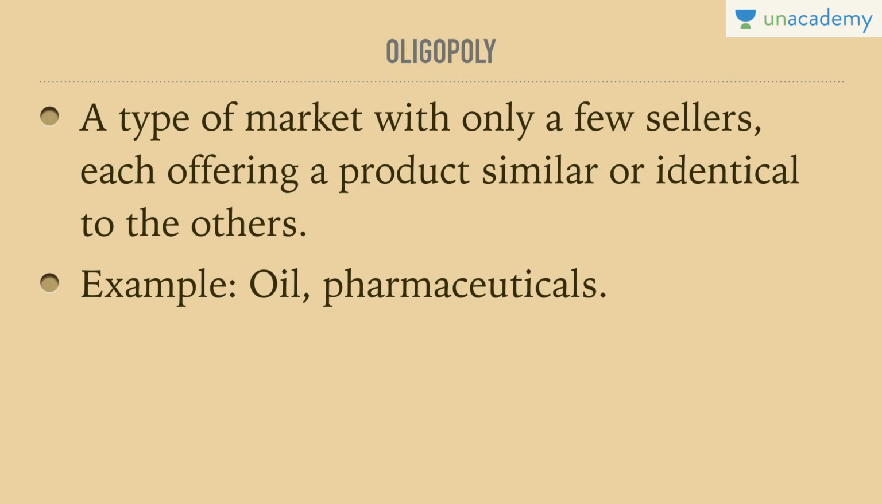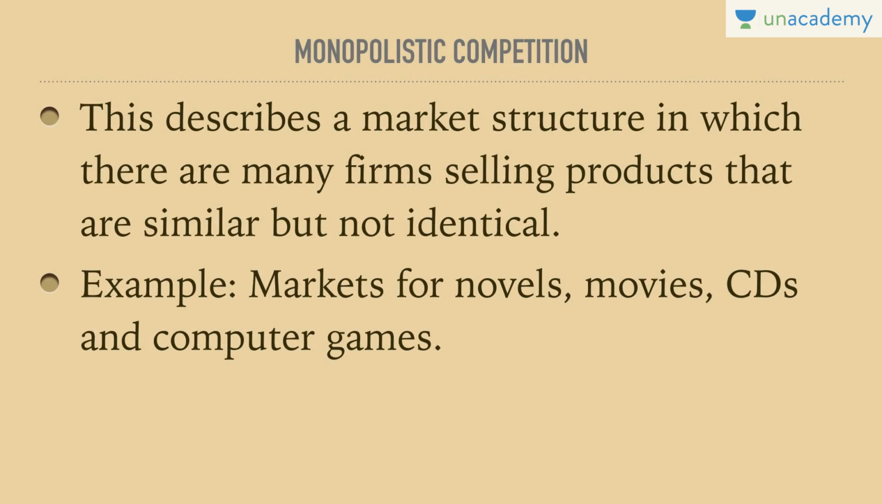The first type of imperfect competition is oligopoly. A type of market with only a few sellers, each offering a product similar or identical to the others, is known as oligopoly. For example, OPEC, oil. OPEC sells similar but not the same products. Monopolistic competition describes a market structure in which there are many firms selling products that are similar but not identical.